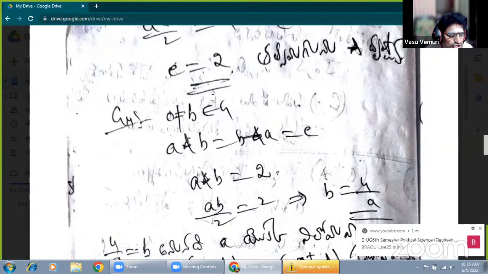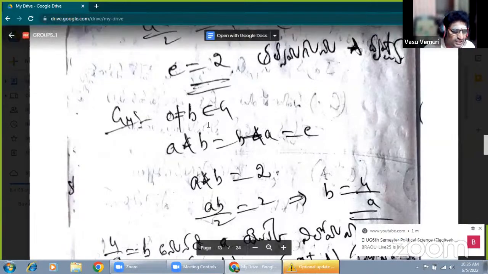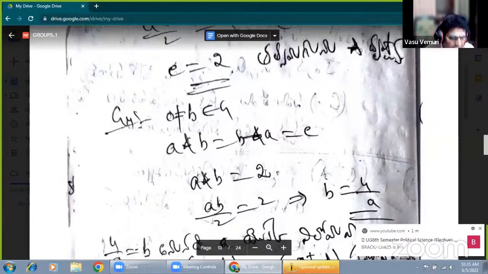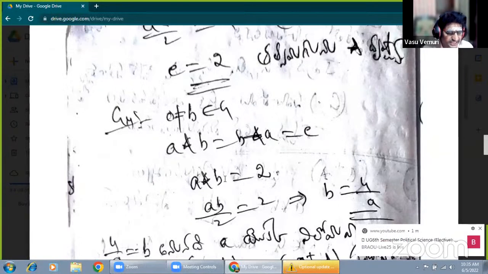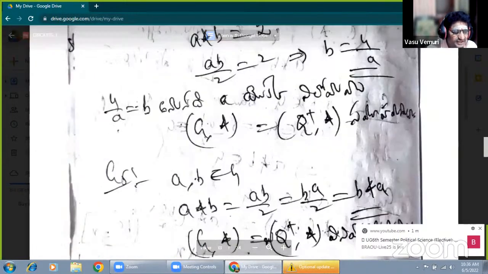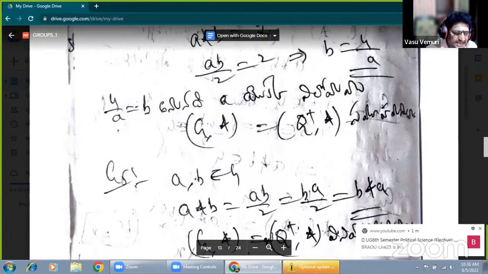When b is any non-zero element, that non-zero element means the inverse exists. What is the existence of inverse? a star b equals b star a equals e. Now b is a non-zero element, which means the inverse exists. Therefore a star b equals e. The inverse completely depends upon the identity part. Therefore a star b equals 2. By definition, a star b means ab by 2 equals 2. Therefore, finally, b equals 4 by a. This is the inverse of a. Now, finally, G under.